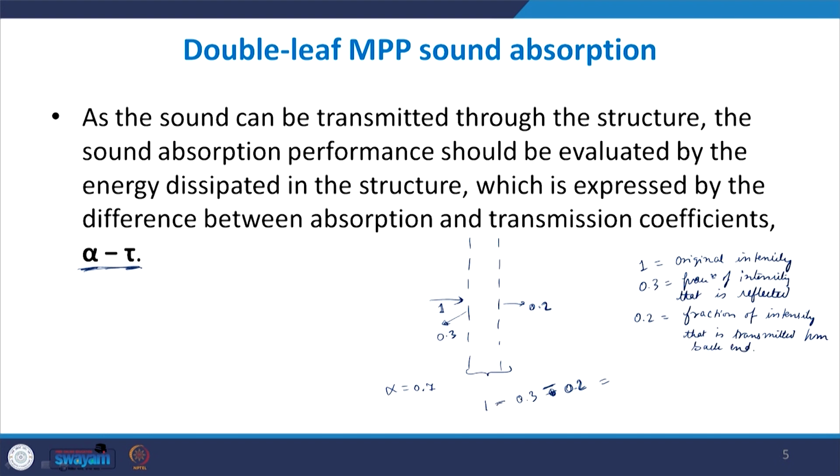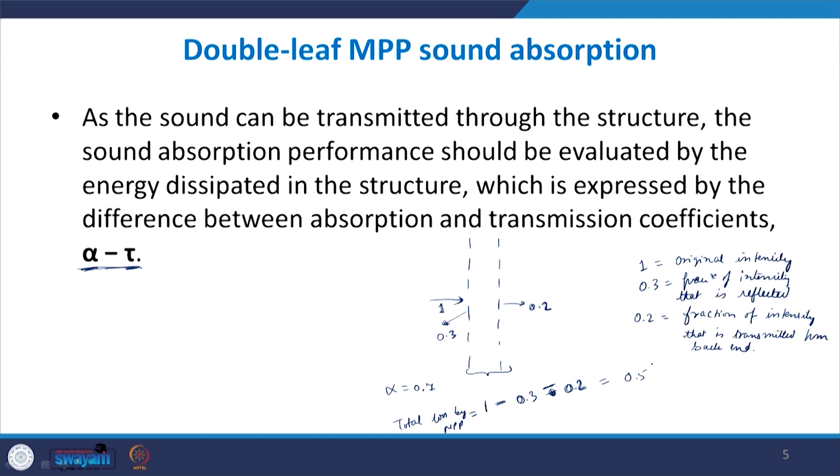So in that case, the total loss by this MPP material is not 0.7, because 0.7 would have been the loss if nothing came out of it. So the total loss effectively is going to be 1 minus 0.3 minus 0.2, which over here becomes 0.5.